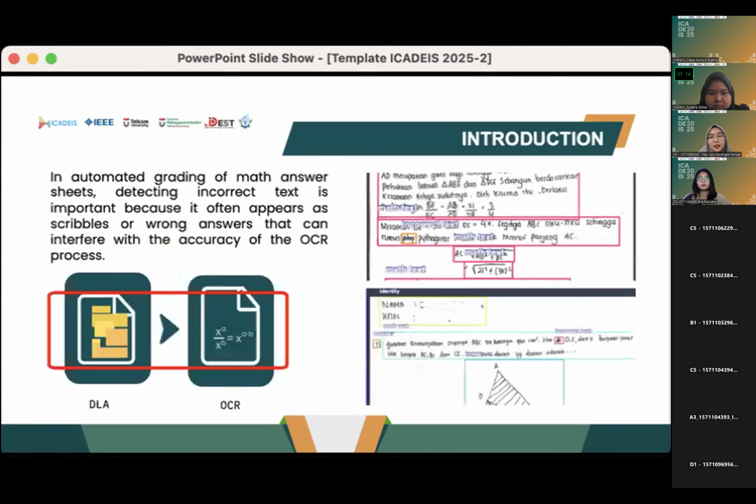Okay, in this research, besides document layout analysis, or DLA, we focus on improving the detection of incorrect text, which often appears as scribbles or wrong answers, to minimize errors in the OCR process. Incorrect text is the annotation with the lowest accuracy due to its small size, irregular shape, and high variability. By accurately identifying and isolating this element, we enhance the precision of OCR in handling handwritten math answer sheets.